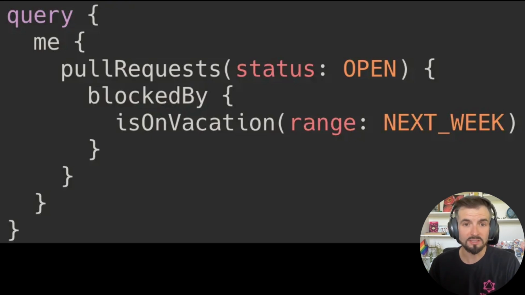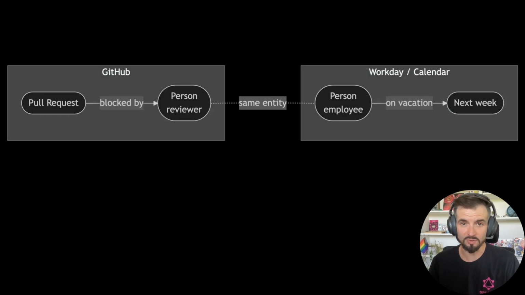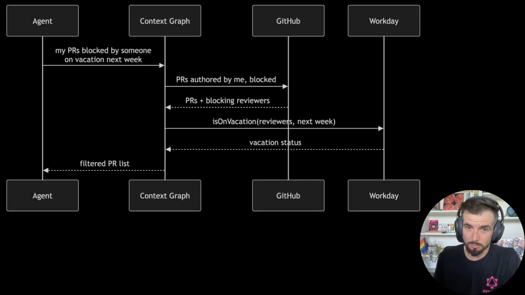To me, this means that the unavoidable requirement is a federated system. The person who appears as a reviewer in GitHub may be the same person who appears as an employee in Workday and as an attendee in Google Calendar. The context graph has to treat those as one entity without pretending all of the data comes from one system. The services remain distributed, but the entity is shared.